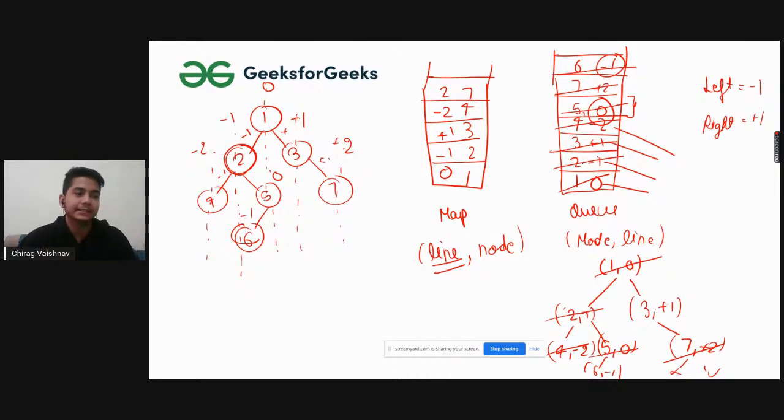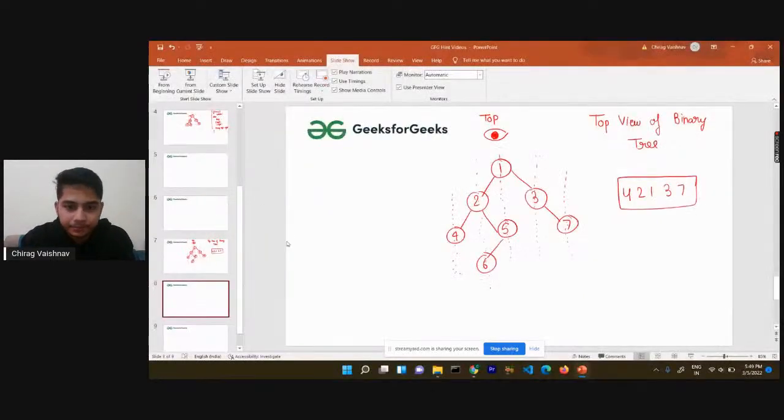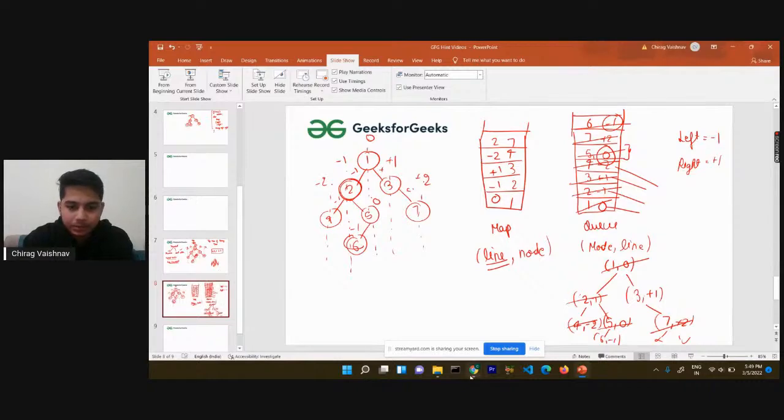so that we will be getting the first iteration, the first resemblance of that particular leveled element, and with the help of that only we are able to accomplish our goal. And this was the basic logic behind top view of binary tree. So I hope I was able to explain you the basic things, right? So let's head over to the question part again.